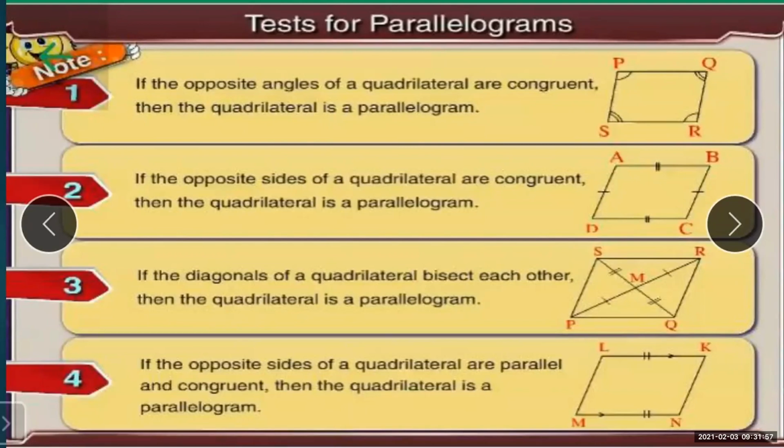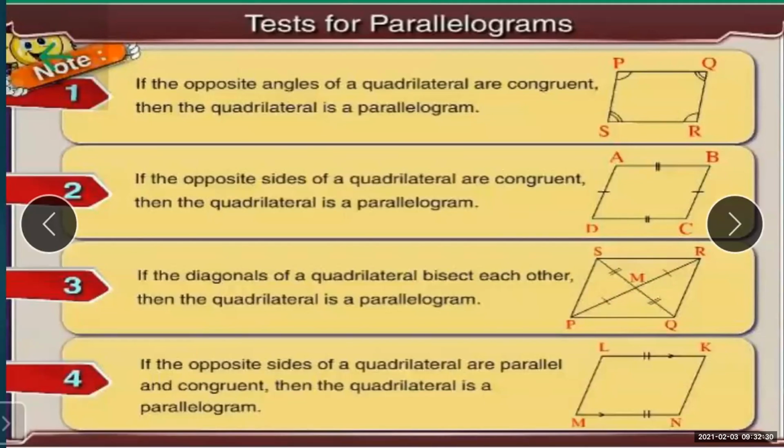Let us move to the third test for parallelograms: if the diagonals of a quadrilateral bisect each other. Here you can see the quadrilateral PQRS. As I told you, in any type of quadrilateral there are only two diagonals that we can draw.